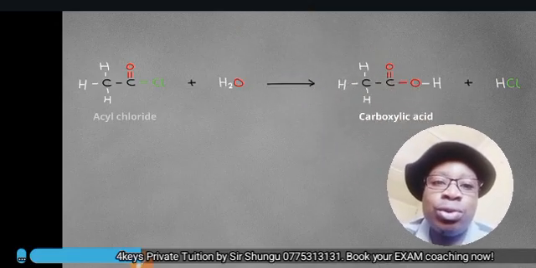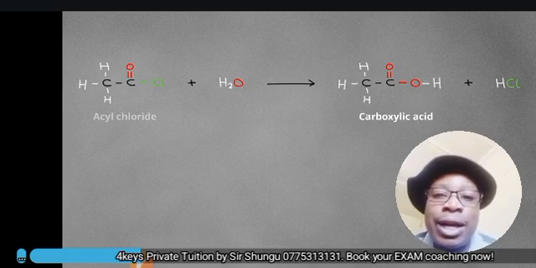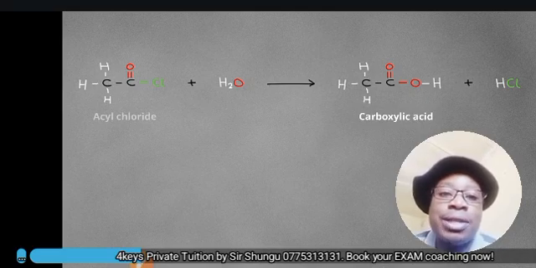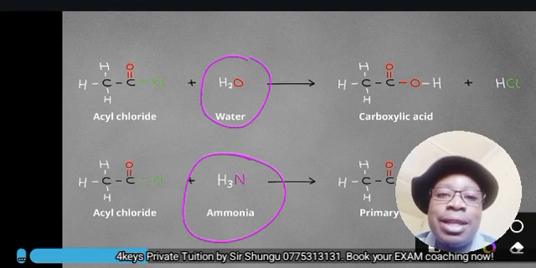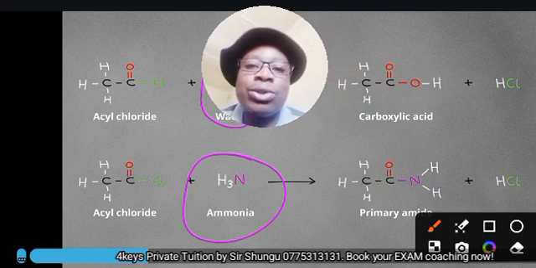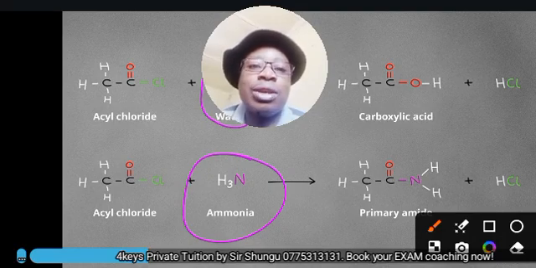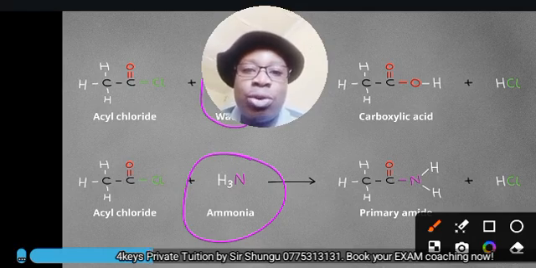We are back to water and ammonia. If I took an acyl chloride and reacted it with water, then I can form a carboxylic acid and hydrogen chloride. If I did the same in the nitrogen version, what I would need is ammonia instead of water. If I reacted my acyl chloride with ammonia, I would get a primary amide, and HCl. So you start to see similarities when you think of the oxygen version and the nitrogen version of the same molecules. Hopefully this helps.